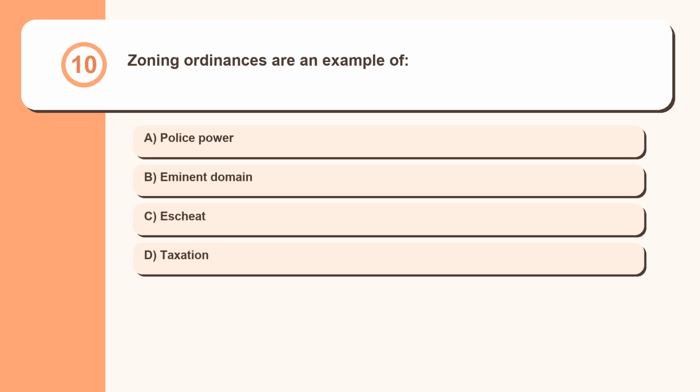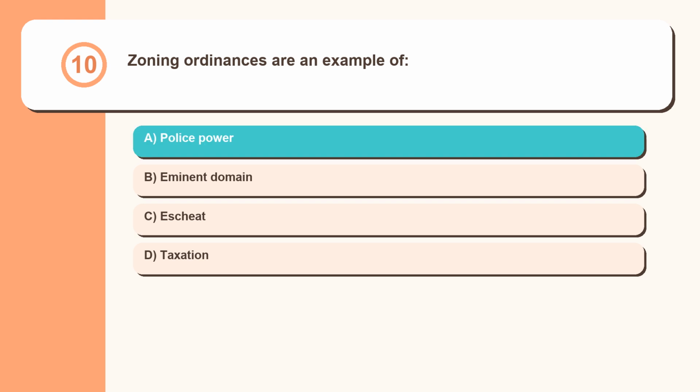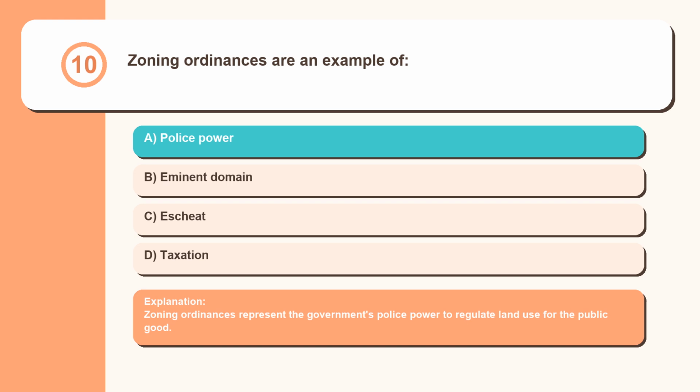Question 10. Zoning ordinances are an example of police power, eminent domain, escheat, taxation. Zoning ordinances represent the government's police power to regulate land use for the public good.